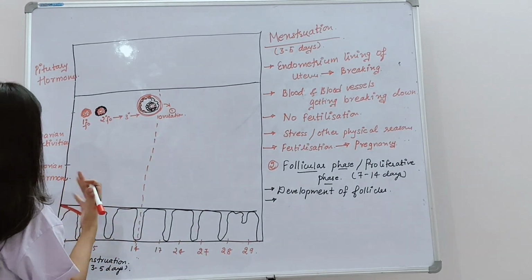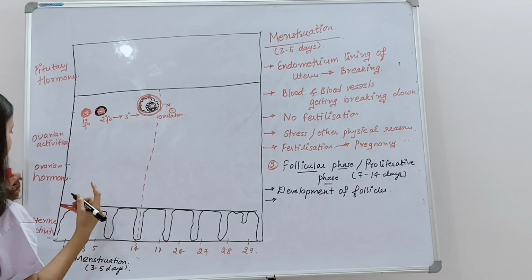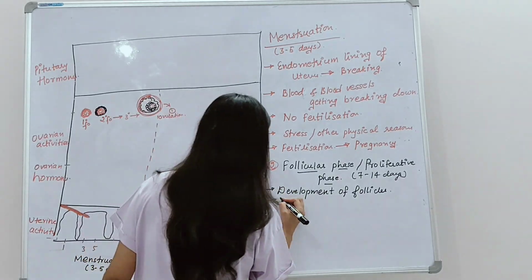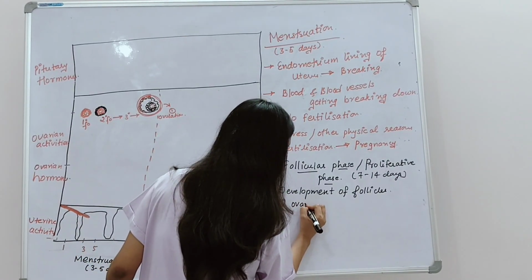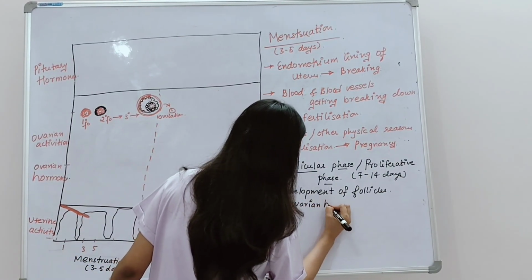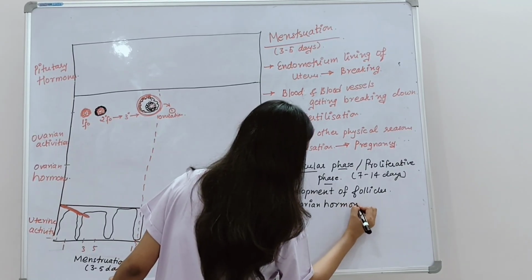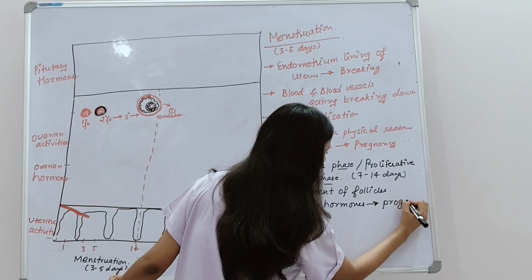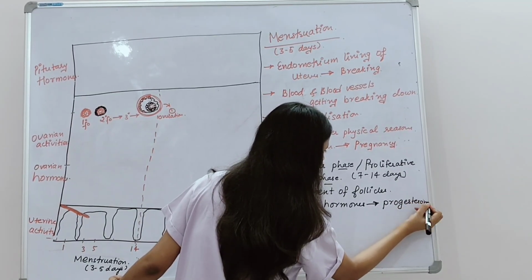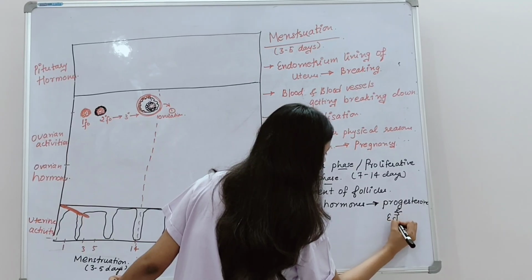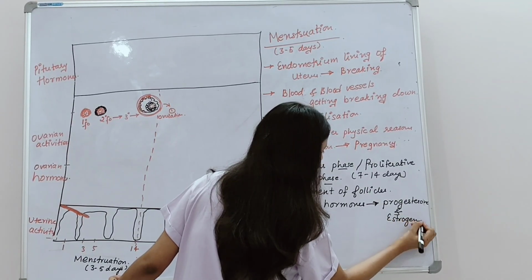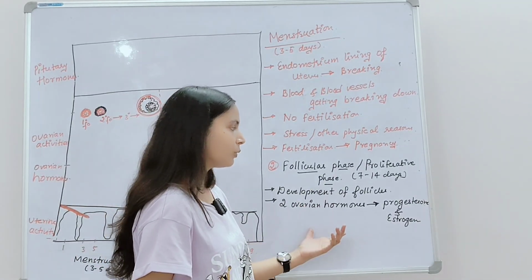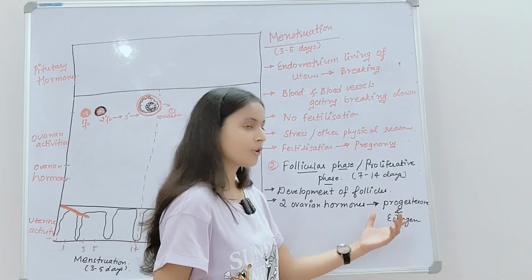Now let me draw the ovarian hormones which are responsible for this. So let me make you understand which are the ovarian hormones. There are two main ovarian hormones. Which are they? Progesterone and estrogen. Okay. So the two ovarian hormones which are responsible for the development of the follicles are progesterone and estrogen.